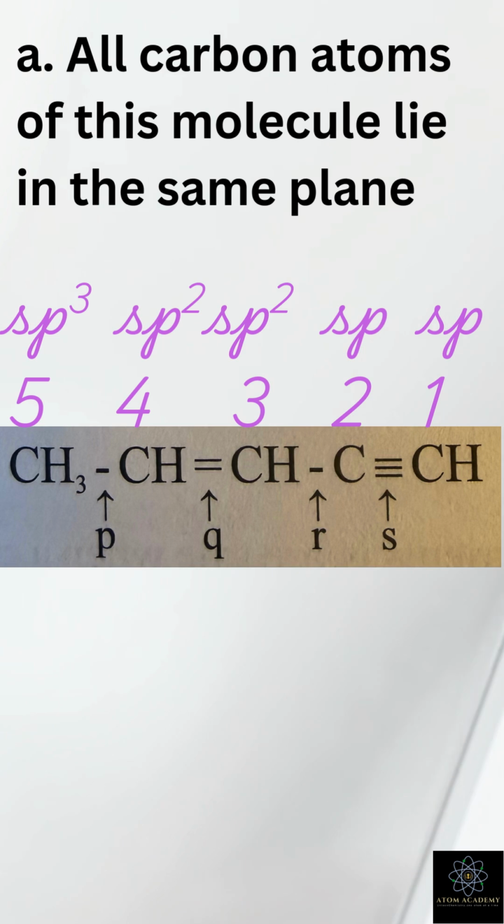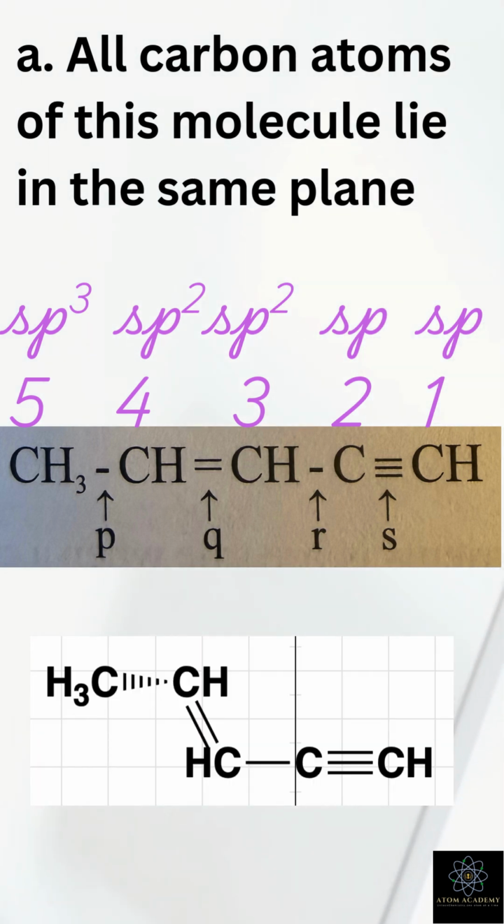Now, sp hybridization is linear and planar, so carbon 1 and 2 lie in the same plane. sp2 hybridization is also planar, so carbon 3 is on the same plane, and so is carbon 4. Even though carbon 5 is sp3 hybridized, since it is connected to an sp2 carbon, carbon 5 also lies in the same plane as the rest.